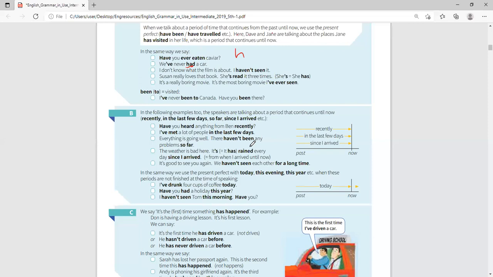It is a really boring movie. It is the most boring movie I have ever seen. When I say I have ever seen, it means in my life, from the time I was born, from the time I started watching movies up to now.